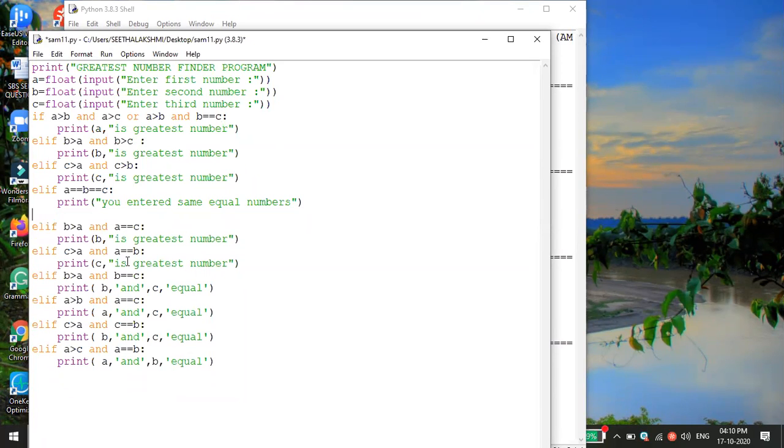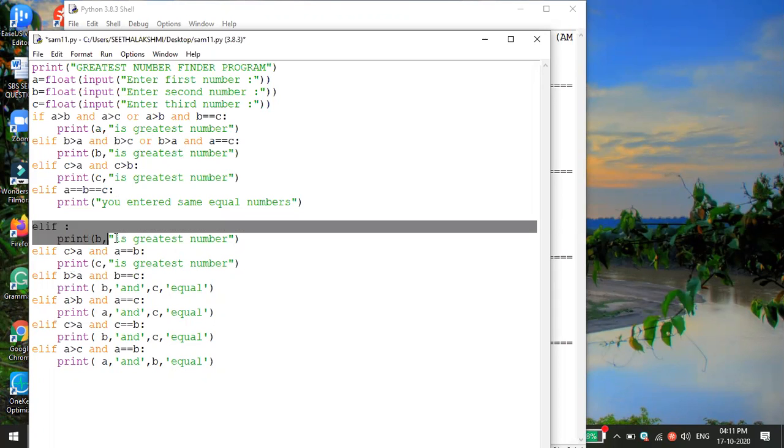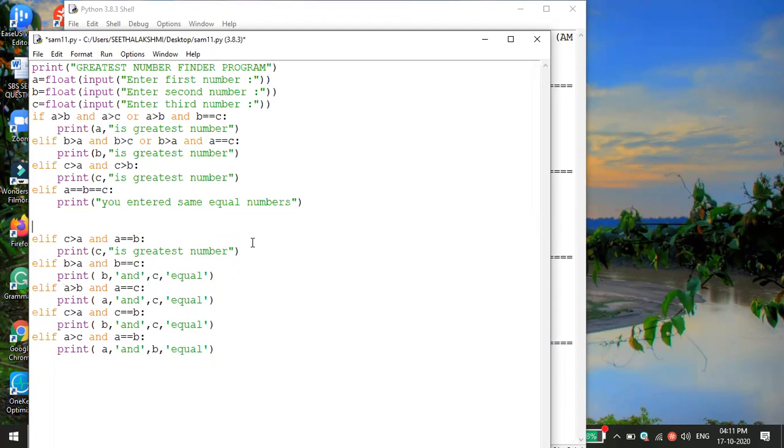Again I'm copying this one. For the case where B is greatest, I'm also just copying this code, cutting it here and pasting it here. Now B is greater, so we can avoid this code. See, the number of lines will be avoided. That's the main concept. We should avoid the number of lines. We have to write short and sweet. Then we paste this, correct? So C is now the greatest number.